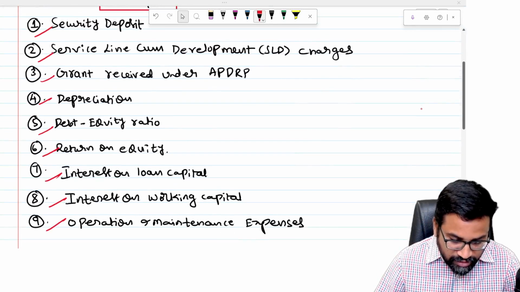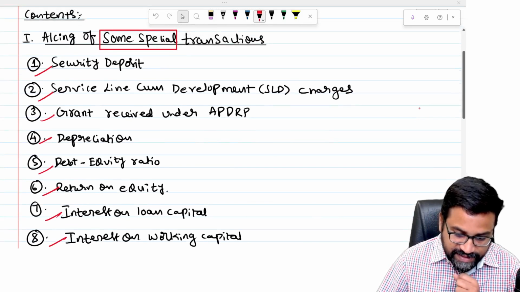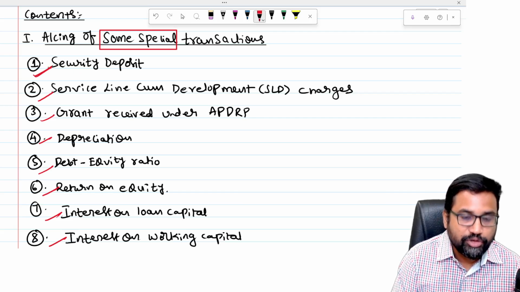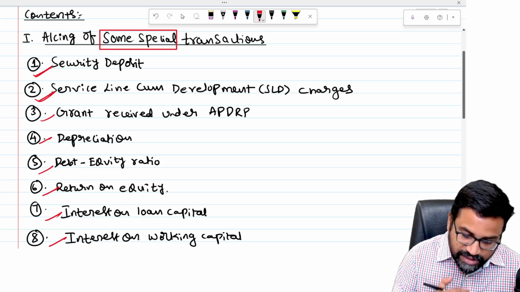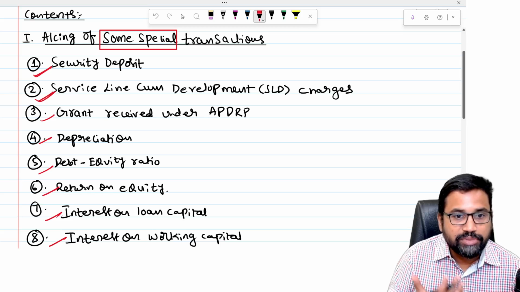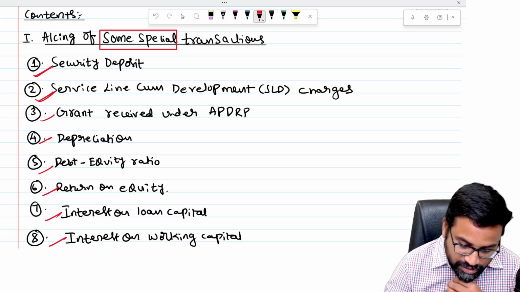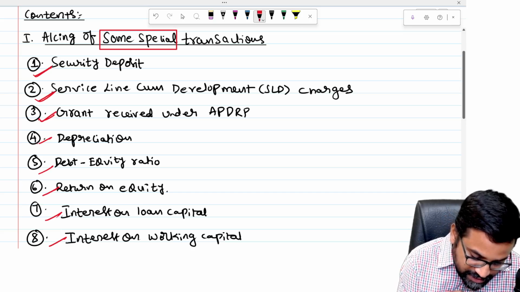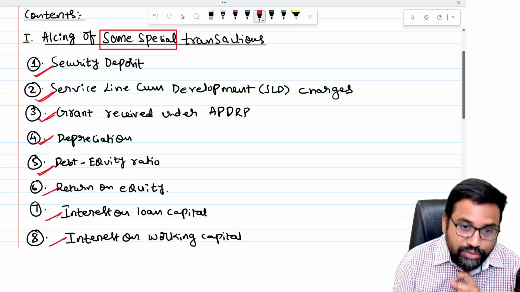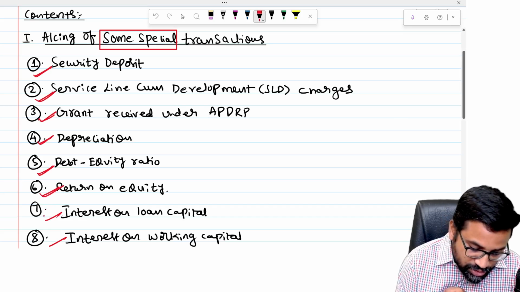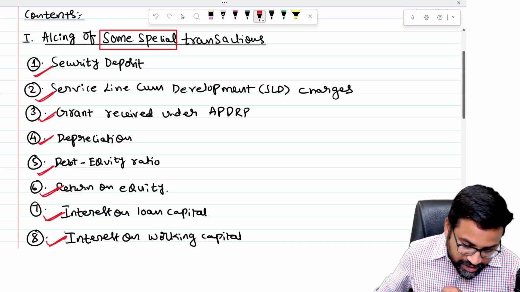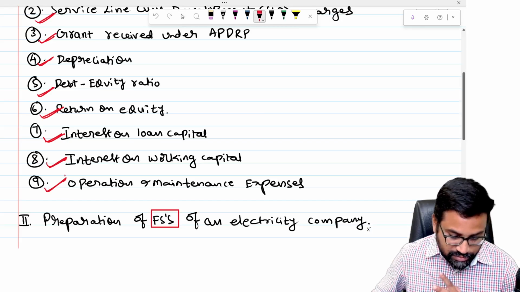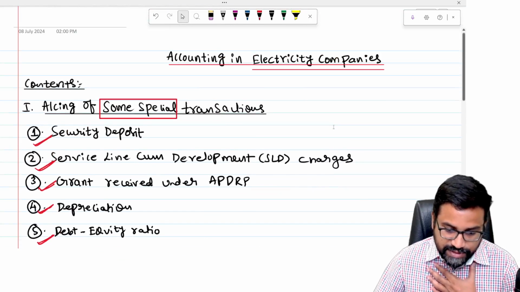There are totally 9 areas as special transactions. First one is security deposits. Next, service line and development charges, which are charged by the electricity company from consumers. Next, the grants received under APDRP, then depreciation concept, debt equity ratio, and return on equity, interest on capital, loan capital, interest on working capital, and also operation and maintenance expenses. So these are the 9 areas we need to discuss.